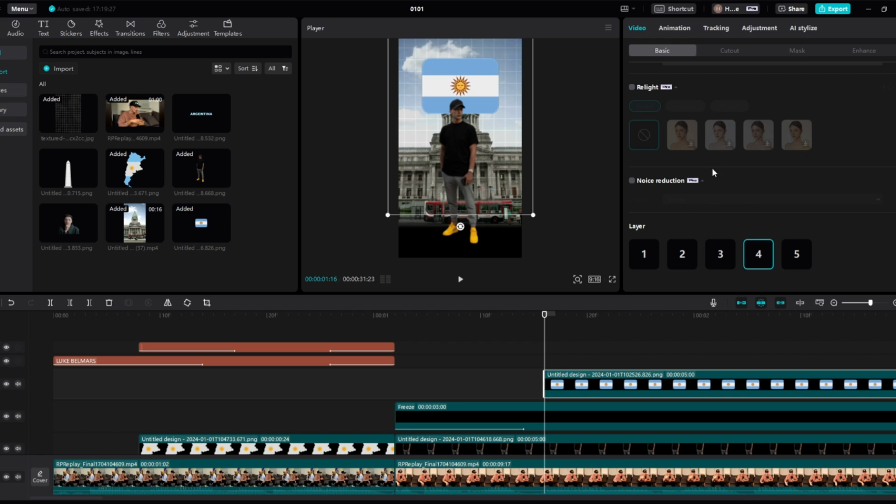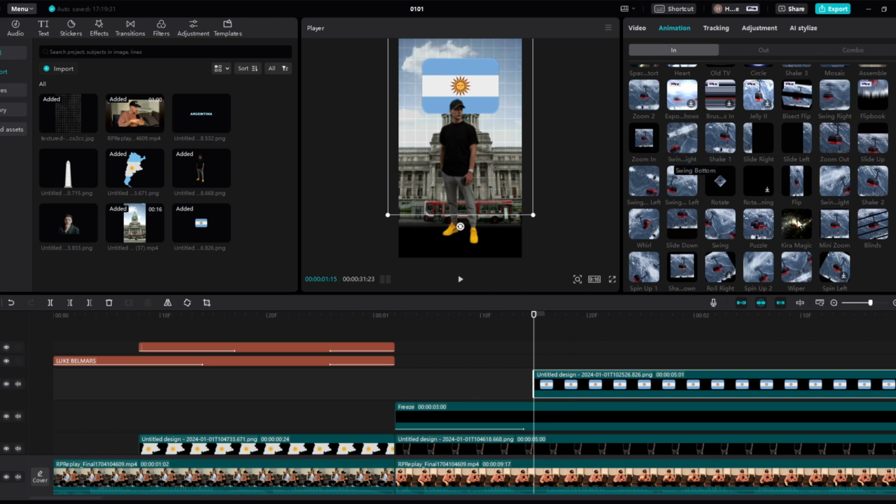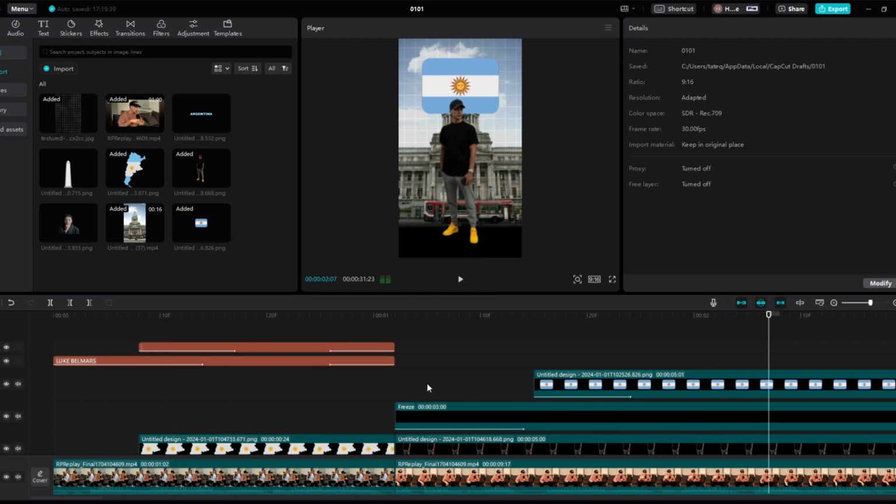Now we may need to make this a bit smaller, this is a little bit too big. So we can have it just like this, and now what we're going to do with this, if we bring it just a little bit back, so one more keyframe type of thing back, then we come to animation in. Now we do want it to slide right, so then we put this on 0.3. So this is what we have so far. I grew up in Argentina. Perfect, just like that.